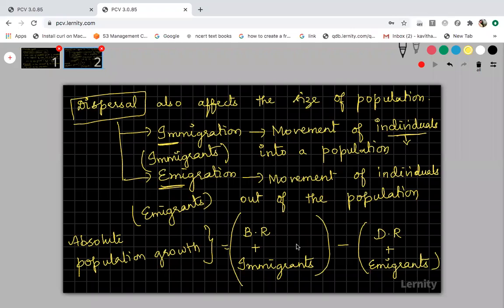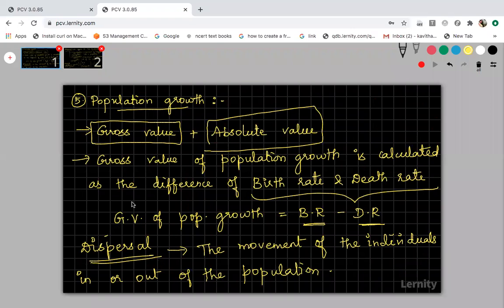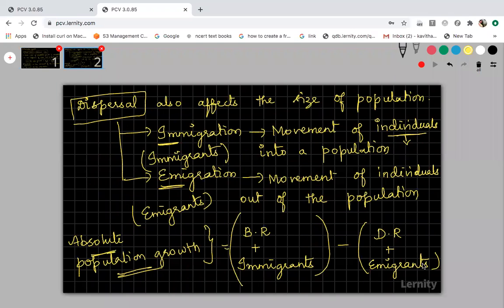So birth rate should be added with immigrants, and death rate plus emigrants, and when you subtract these two, you will get the absolute population growth. If you subtract the birth rate and death rate simply, you will get only the gross value. It will be an approximation. But if you add the immigrants and emigrants with birth rate and death rate, and then subtract these two values, what you get is called the absolute value of population growth.